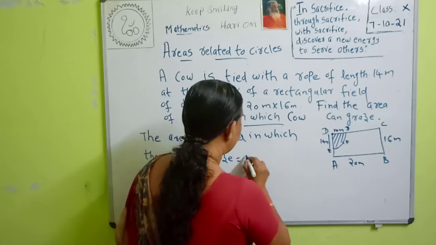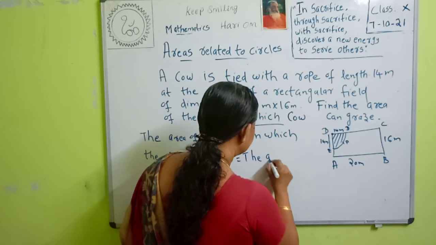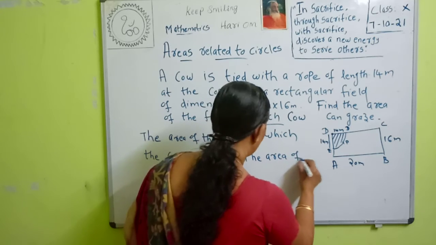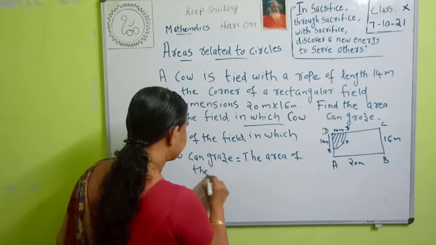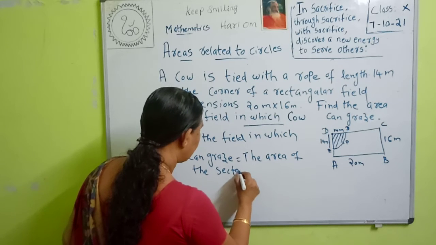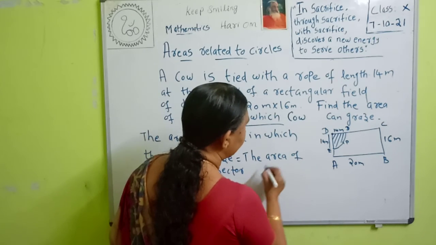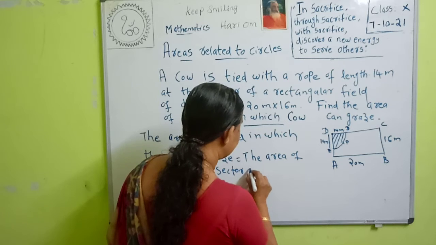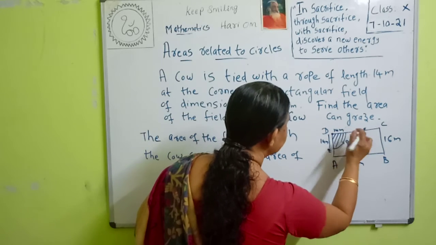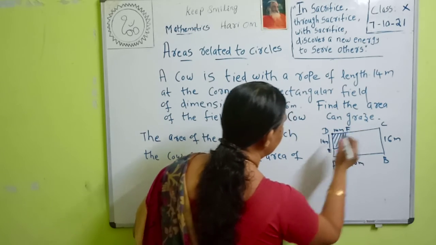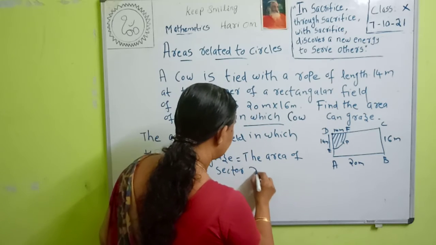It is equal to the area of the sector DEPF.